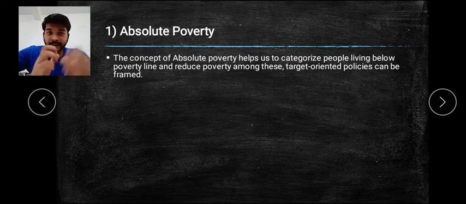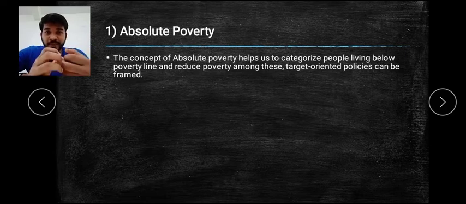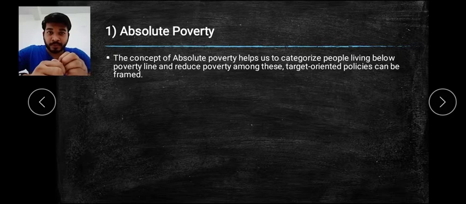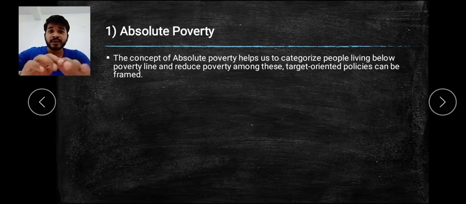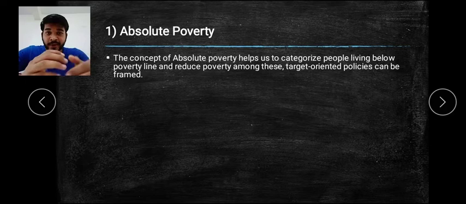When we get the data on how many people are below the poverty line, the government tries to target them and frame policies which will help these absolute poverty people, those who are not able to earn their daily living on minimum consumption expenditure or income for their daily wages. That is what absolute poverty is all about.